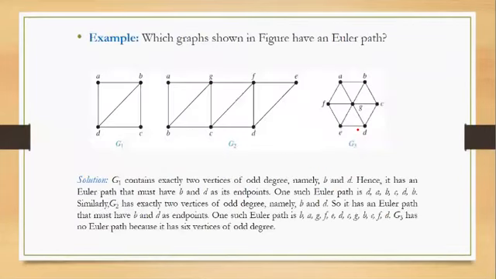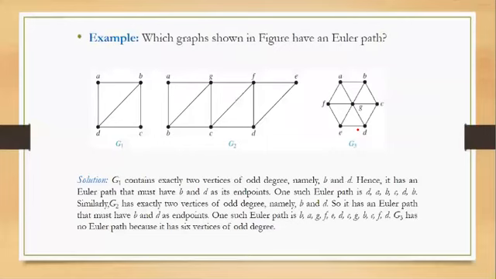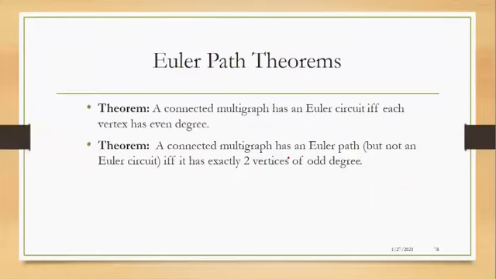Now, which graphs shown in the figure have Euler path? So for this, actually, we will see with the help of the theorem statements we have studied earlier. The theorem statement for Euler path was, if the graph has exactly two vertices of odd degree, then it will have a Euler path.